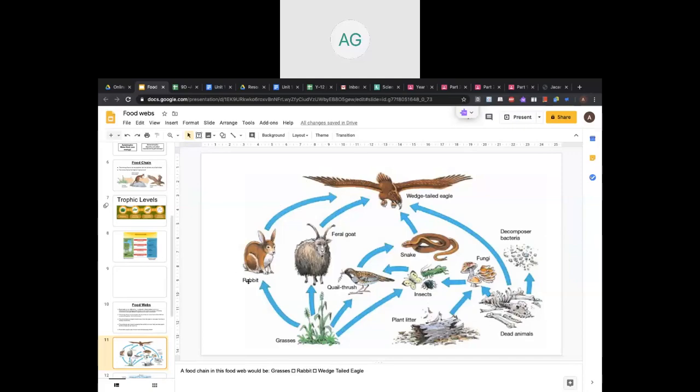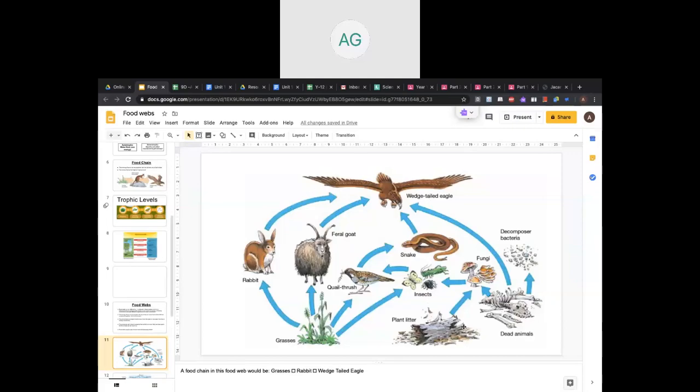And you can see the arrows. The arrows show the energy flowing from grass to rabbit, from rabbit to eagle. So that's a flow of energy. Remember to take care when you're drawing the arrows. You cannot draw the arrows towards this side. That will be a wrong food web.